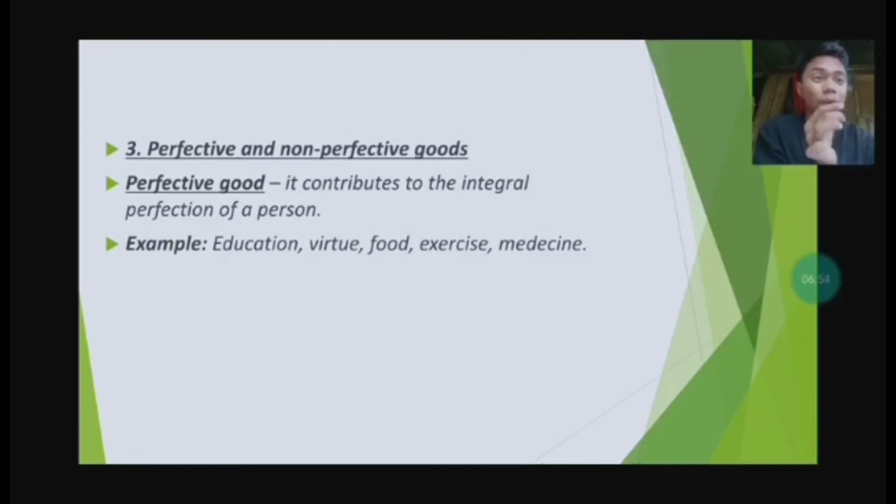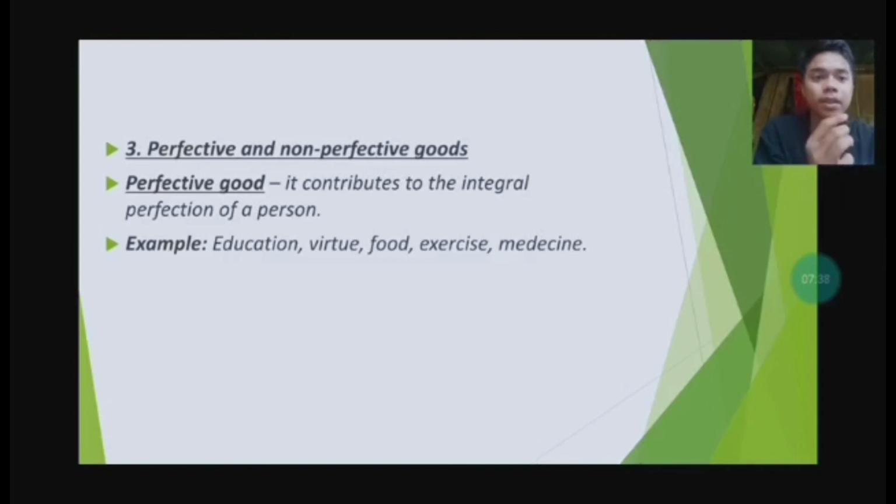Without education, we can live, but we wouldn't know how to read and write. Education can teach us not to be ignorant in this world. So education is needed so that we are not ignorant of this world. Then virtue is important for us for doing good in our society, where we belong. And food, of course, exercise to maintain our health and our healthy lifestyle, and medicine when we have a sickness. So these are perfective goods.